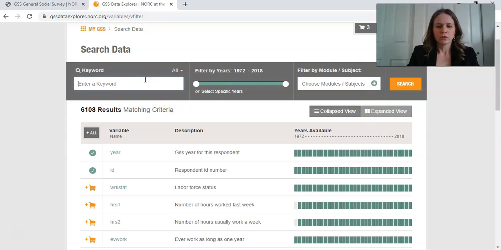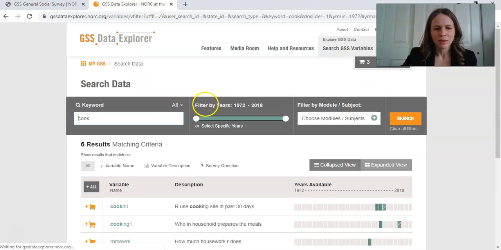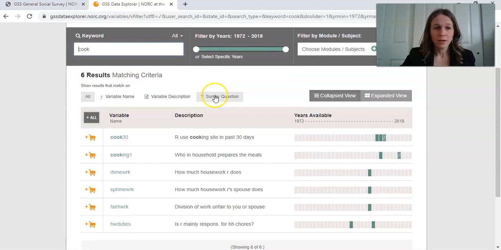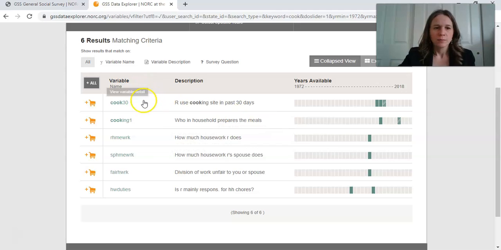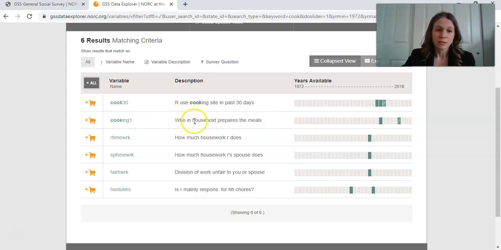So maybe I want to look for cooking. I'm just going to type cook and see what I come up with here. And I got 6 results. If I hover over the description here, it tells me the question text. In the past 30 days, how often have you visited a website for? There's like 20 other questions here that ask about that, but this one is asking about cooking and recipes.